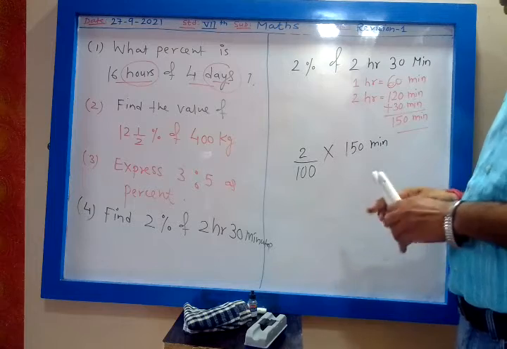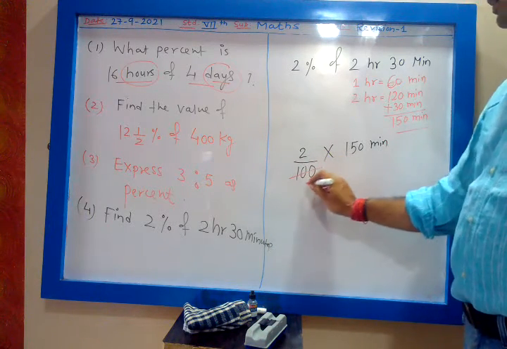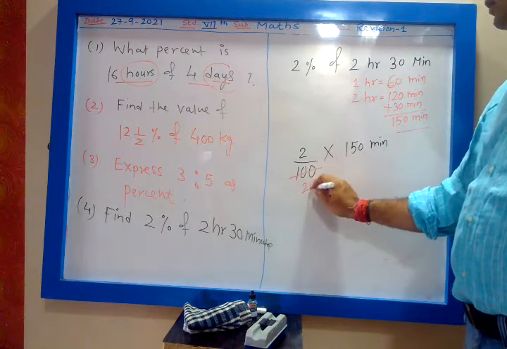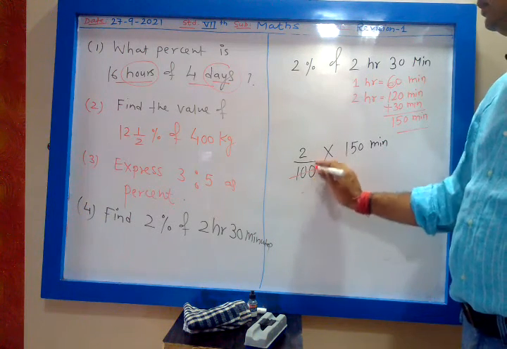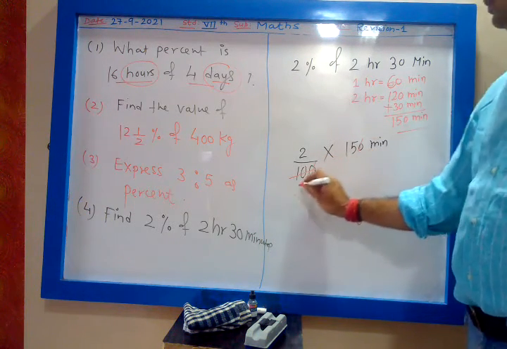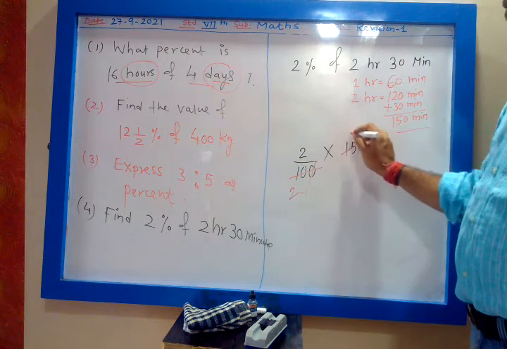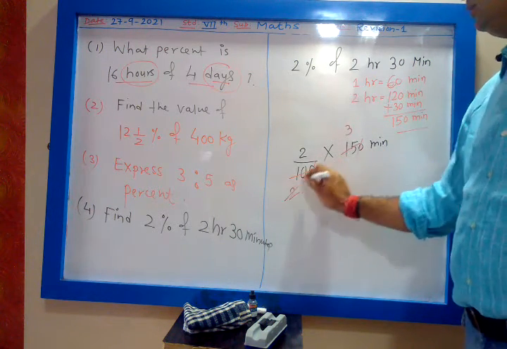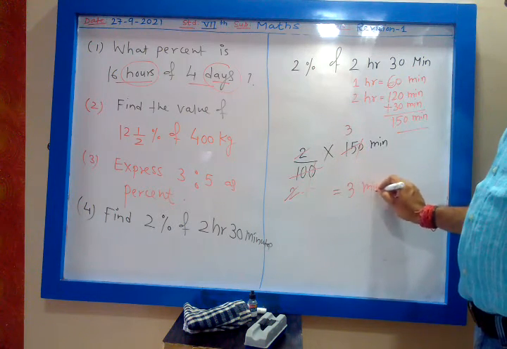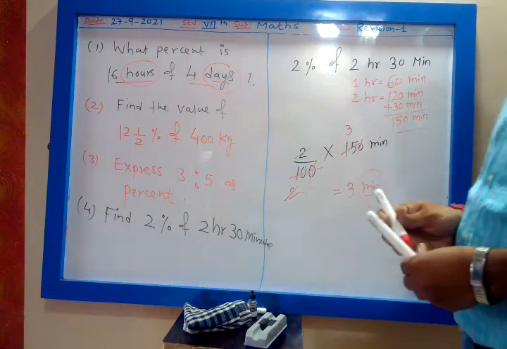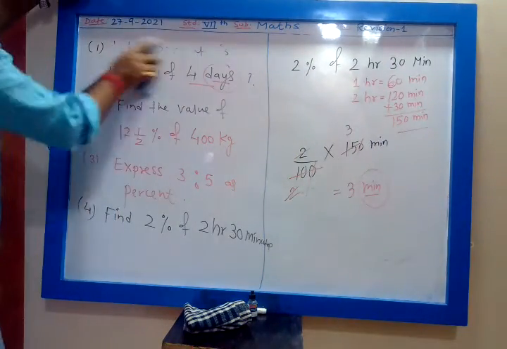Now let us cancel them. We can cancel them by 5. 5 twos are 10, cut 1 zero. Then 2 fives are 10, 3 fives are 15. Then 2 gets cancelled. That is 3 minutes. The correct answer is 3 minutes.